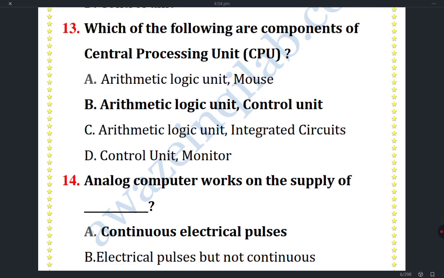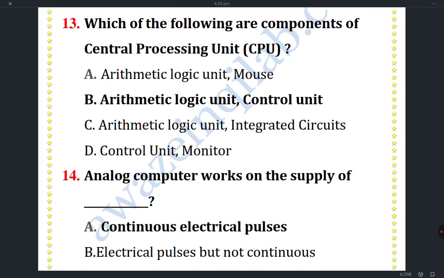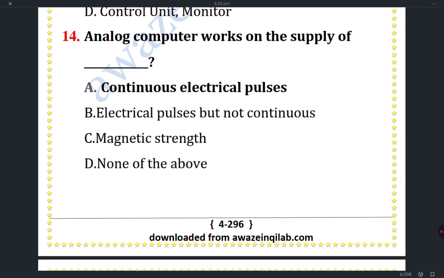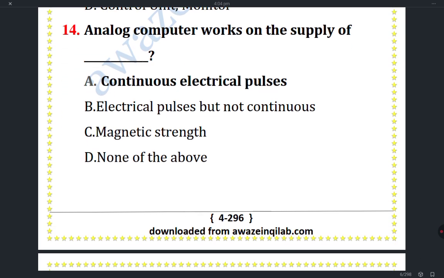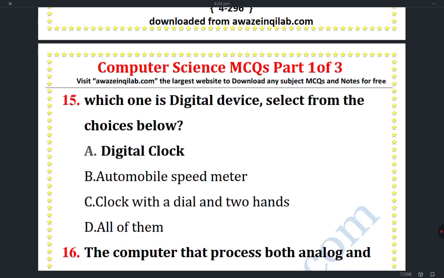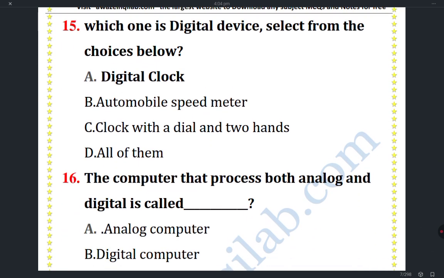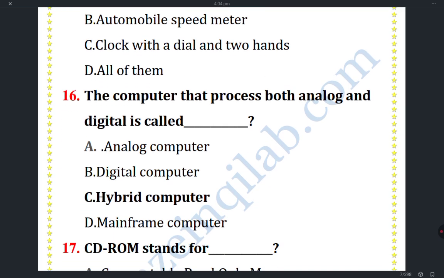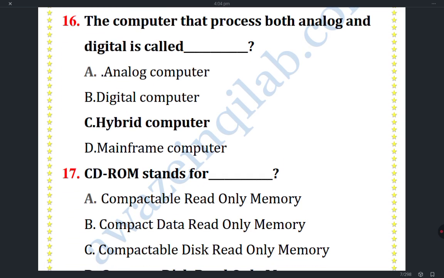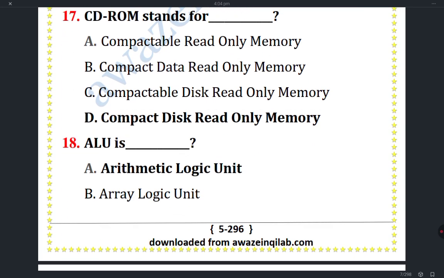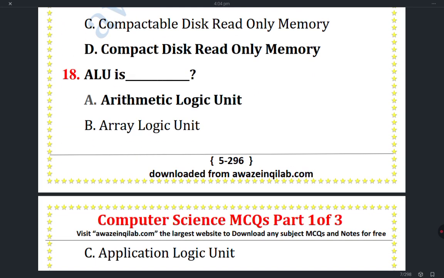Which of the following are components of central processing unit? CPU, arithmetic logic unit and control unit. Analog computer works on the supply of continuous electrical pulses. Which one is digital device? Select from the choices below. Digital clock. The computer that processes both analog and digital is called hybrid computer. CD-ROM stands for compact disk read-only memory.